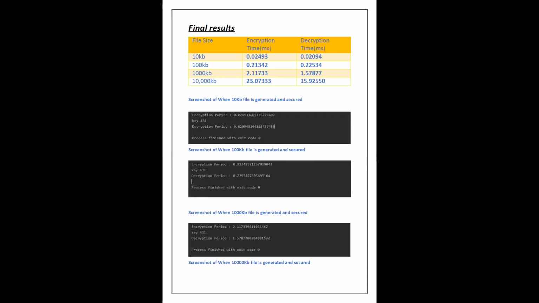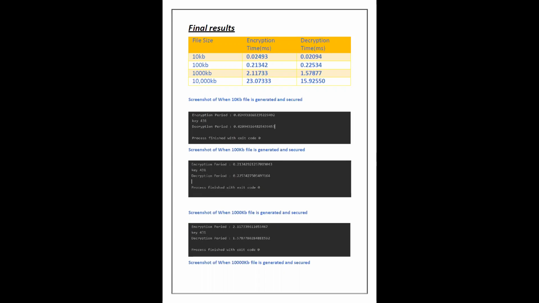So this is the final result, sir. These are the final results which we have decrypted, and we have taken out the time of encryption and decryption in milliseconds. Depending on whether the file size is 10 KB, 100 KB or 1000, and on the processor speed and the RAM of the computer, the encryption period and decryption period is calculated based on the code. Basically, we were pointing out that as the file size increases, encryption time increases, as well as the decryption time. So it shows they are directly proportional.